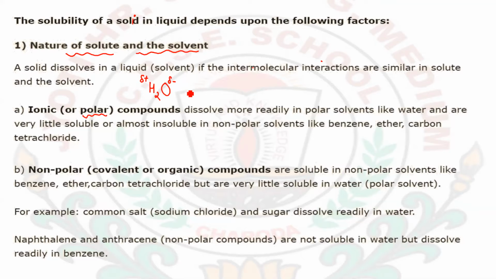Here polar compounds such as NaCl, AgCl, MgCl2, these all polar compounds will be readily dissolving in this polar solvent, which is water. And the reason is due to their similar intermolecular interaction.